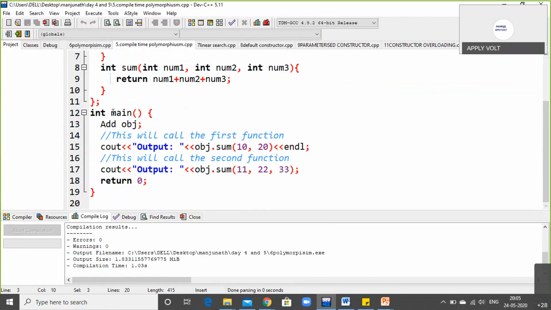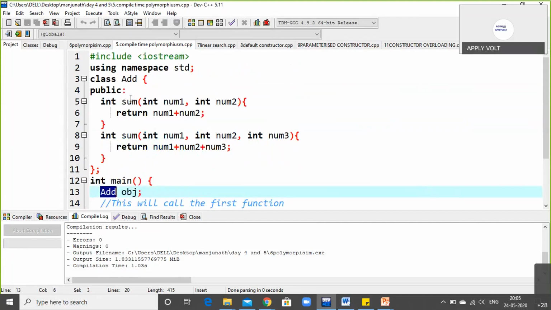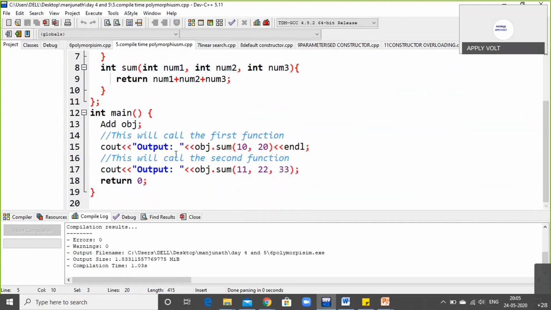When I am creating the main of the class, there is no need of using the class name again and again, so I'll create an object of that class. Now, the first function to be called. What is the first function? The first method is sum. In this, I have done num1 plus num2. The output should print is object dot sum.